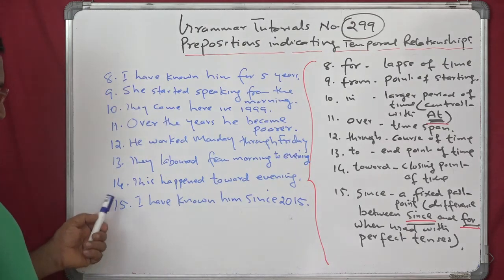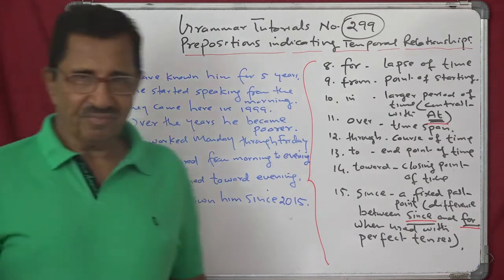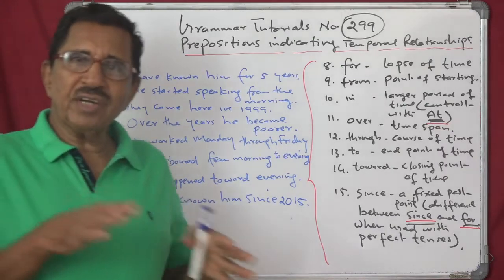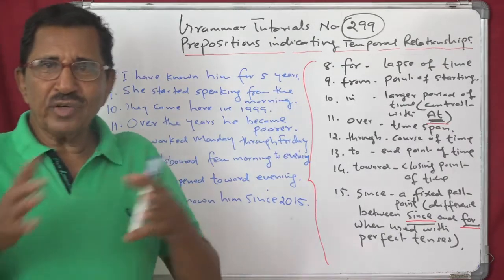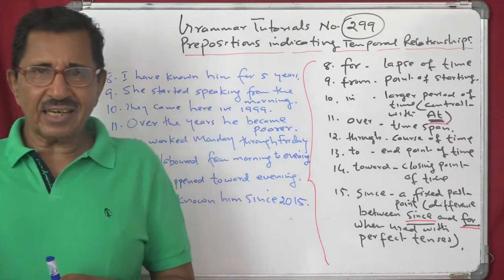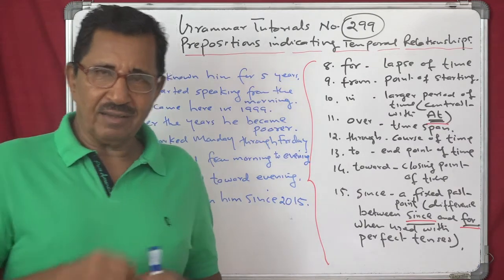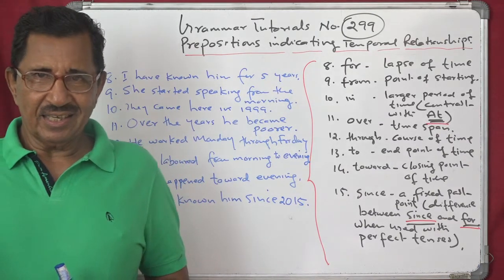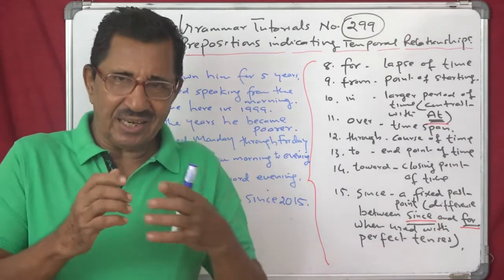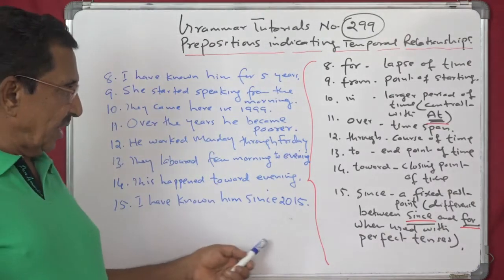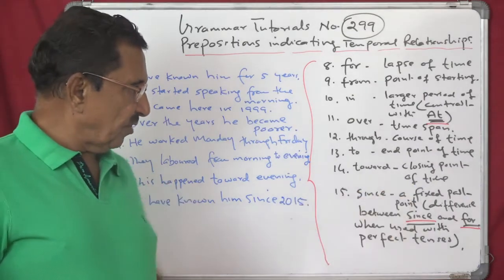Then you have toward. This happened toward evening. The accident took place toward evening. She fainted toward evening. She started crying toward morning. That is toward the closing point of time.